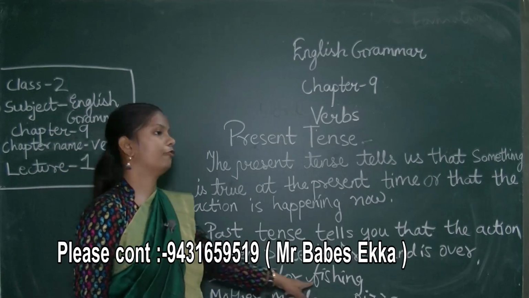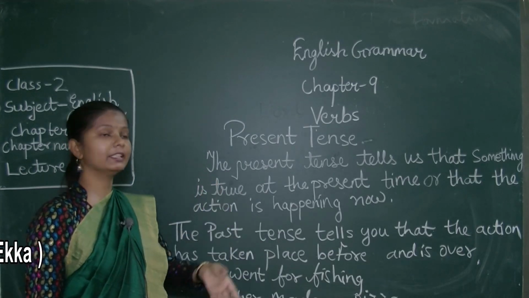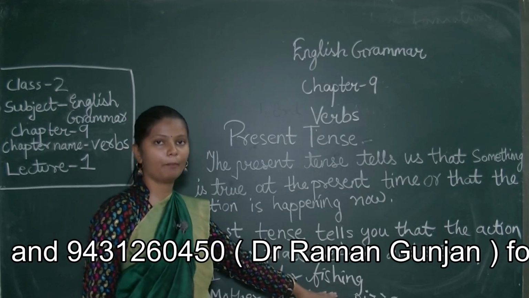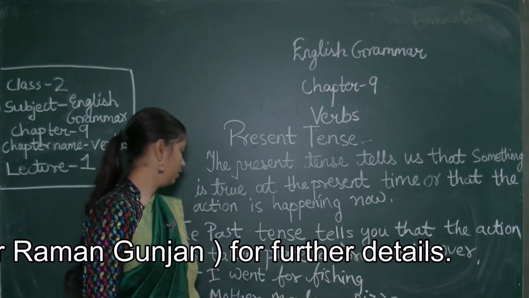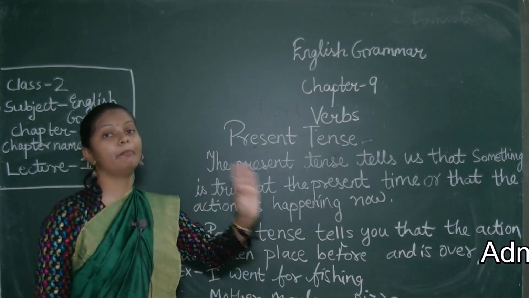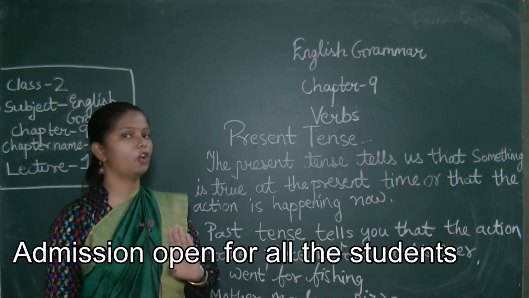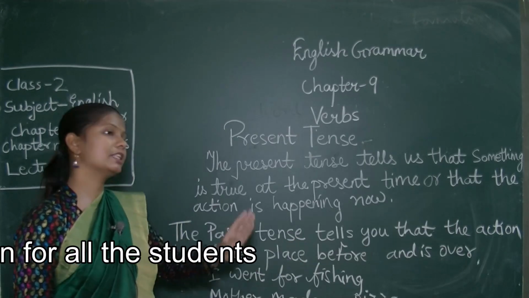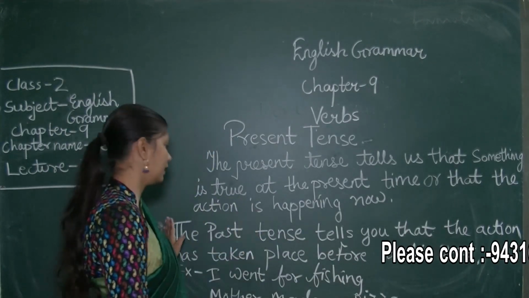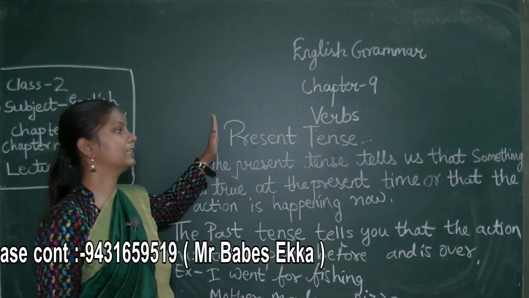I went for fishing means this action has already been completed, no? Mother made a pizza. Mother has already made the pizza. That comes under the past tense. The action which is not happening now, the action which took place before and is over, comes under the past tense. So don't get confused between present tense and past tense.